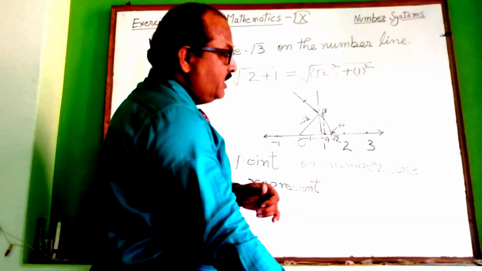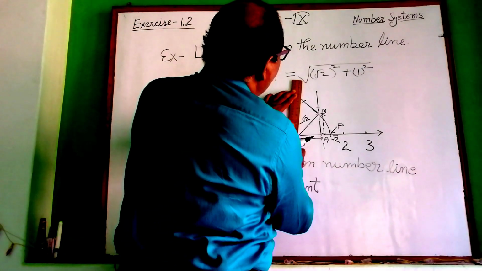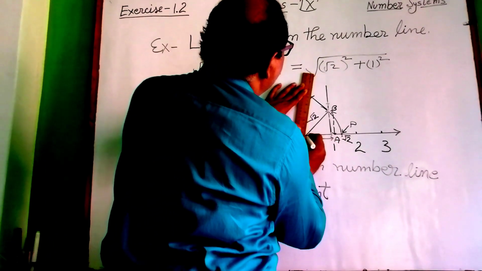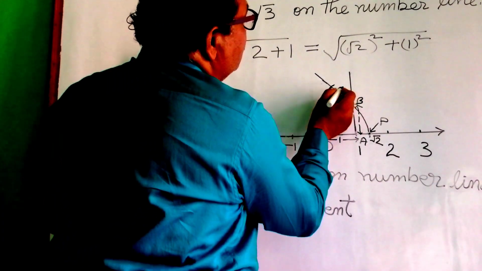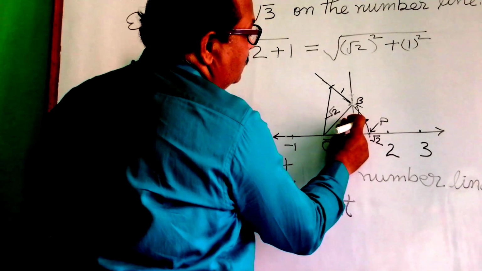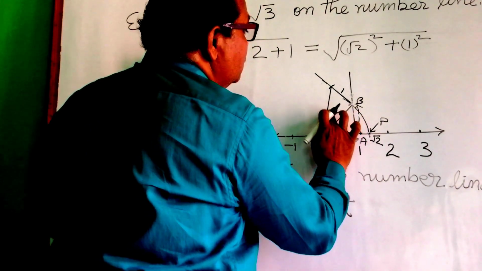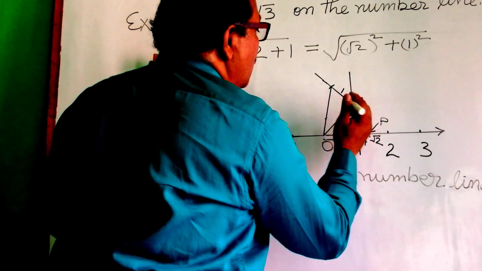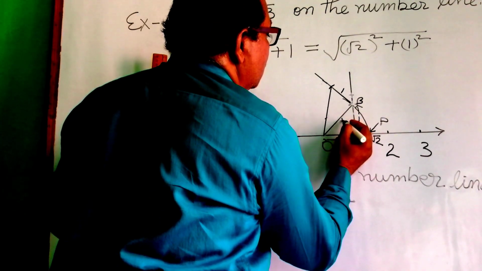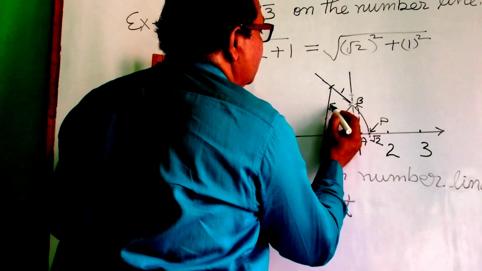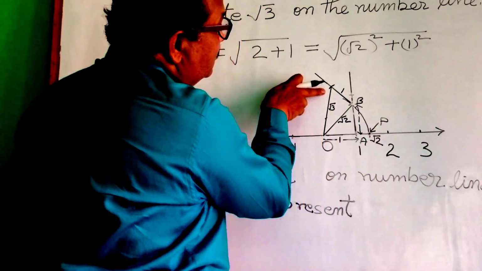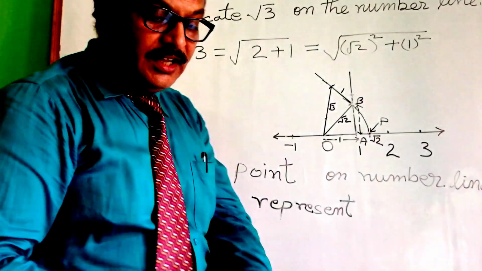Again you can join the hypotenuse, this one. You can see the height is 1 unit, the base is root 2. So again the hypotenuse of this one will become root 3. This length will become root 3.